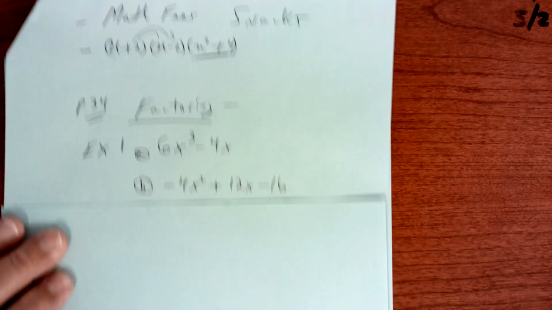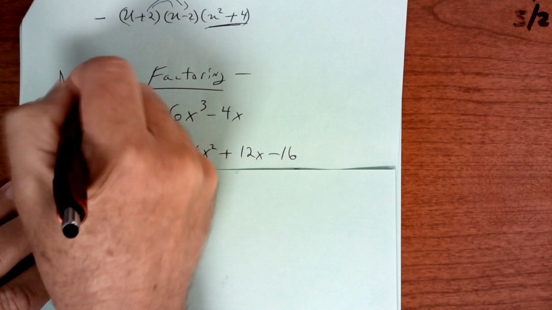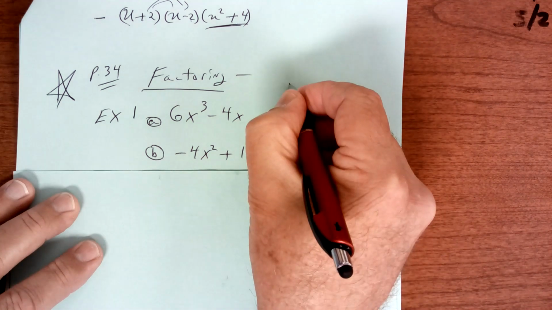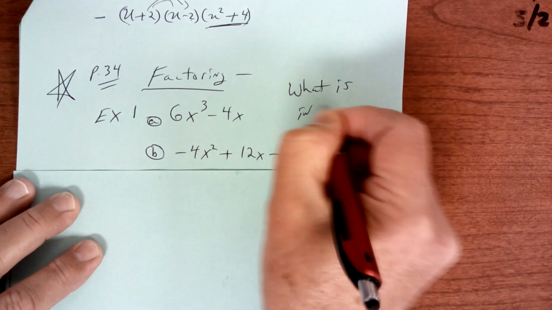What we're doing today is the beginning of factoring, and I need you to pay attention. So put a star by this and learn these methods of factoring. There's like 4 or 5 different ways. The first thing you do is what's in common. Write this down. What is in common?